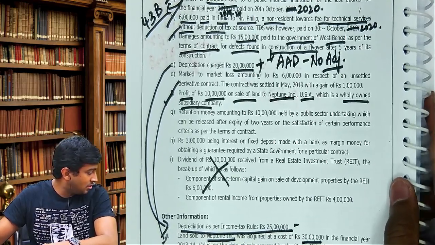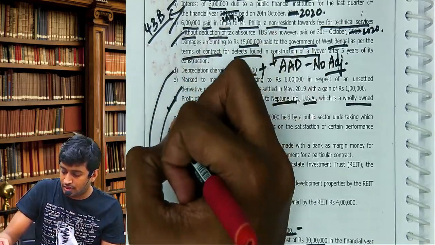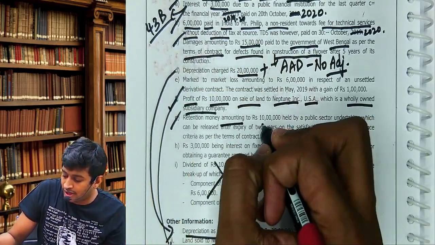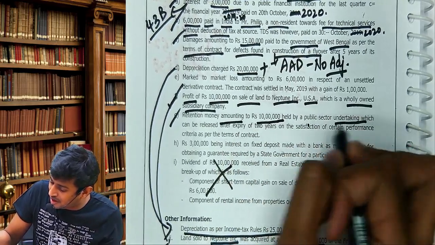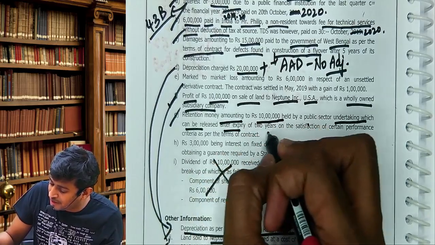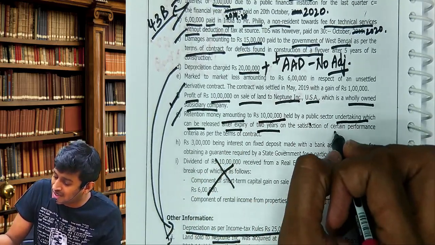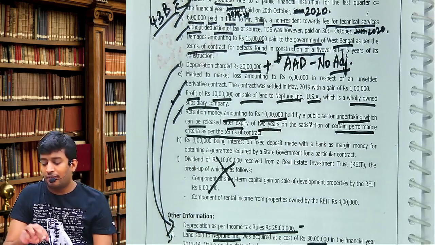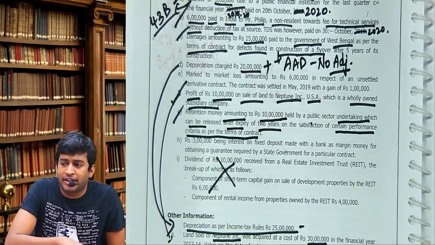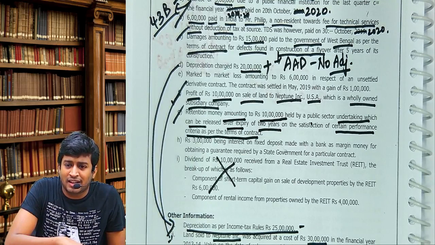Point number G. Retention money amounting to held by, which can be released after expiry of, on the satisfaction of, as per what we covered in one of the problems. Retention money will be treated as income in the year in which the construction is completed.